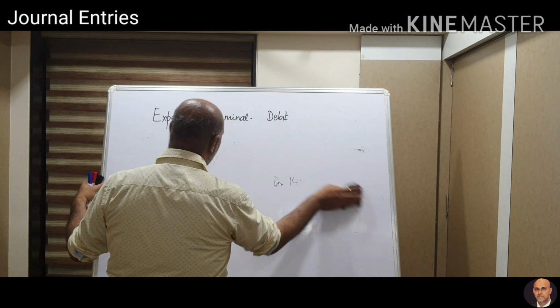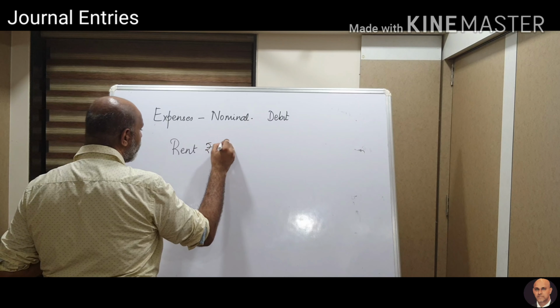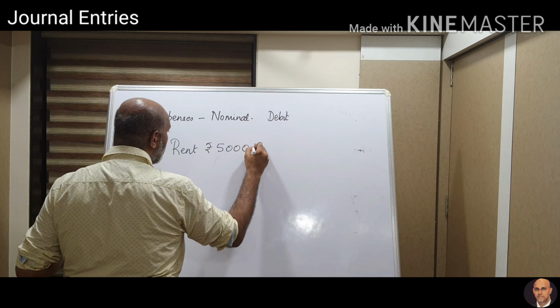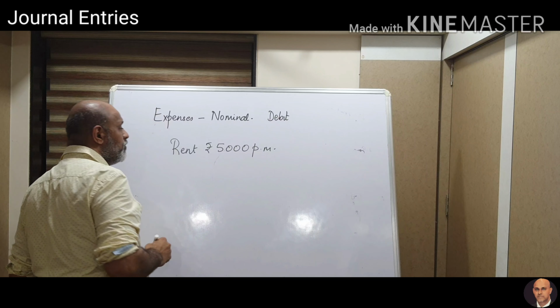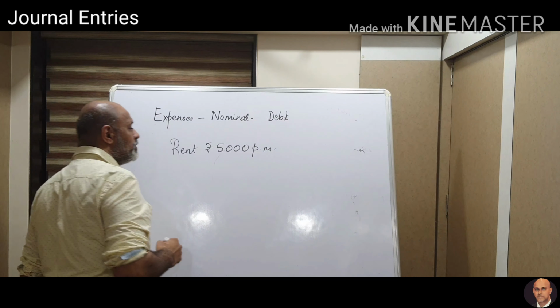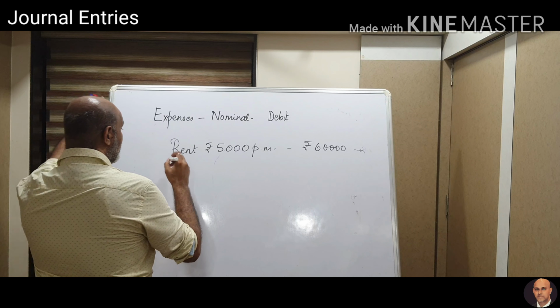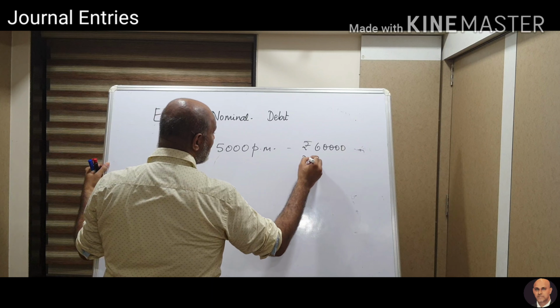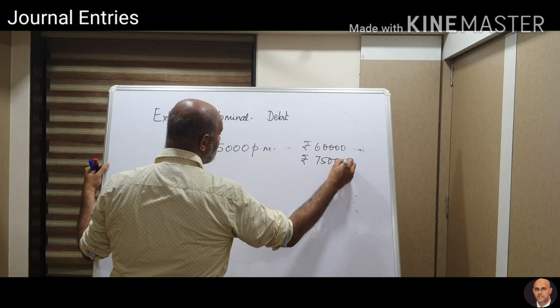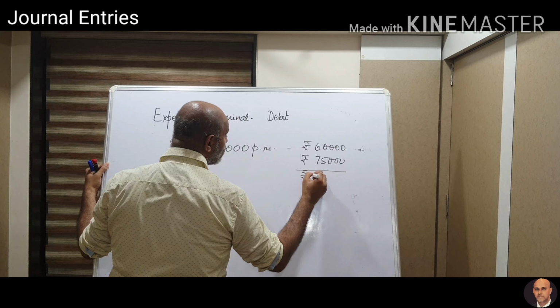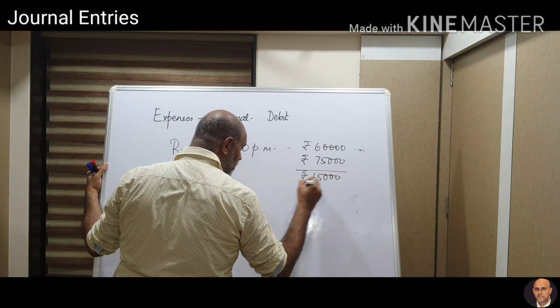Now say for example, I have to pay a rent of rupees 5,000 per month, which means I have to pay 60,000 for the full year. But what have I done? I have paid 75,000, which means I have paid 15,000 of the next year in this year.